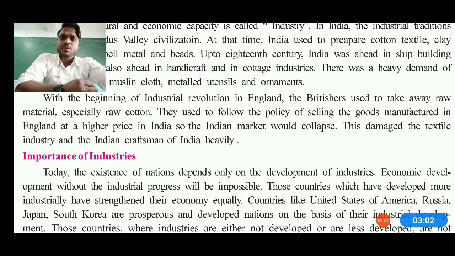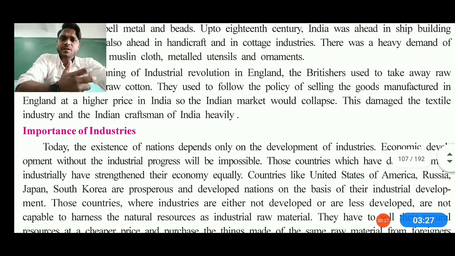So the policy of selling raw products from India to England and buying manufactured products back at a higher price was the general kind of marketing in that time. That was one of the reasons which made India collapse in industrial development, because what we were selling was at lower cost, but what we were buying from England was at higher cost. So slowly the Indian market collapsed.